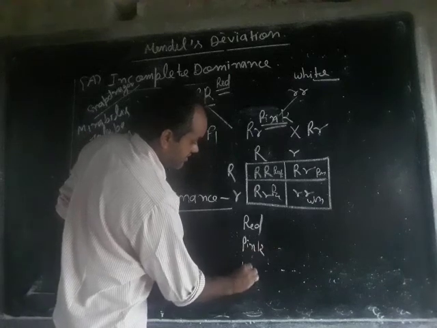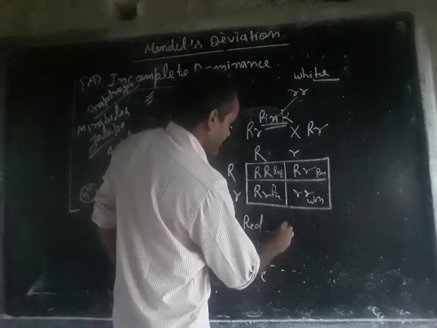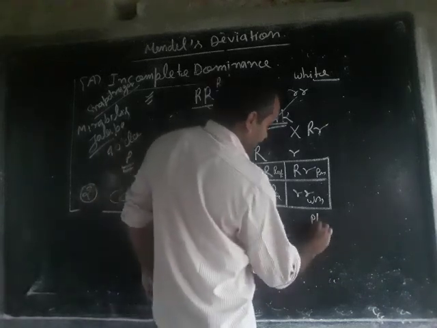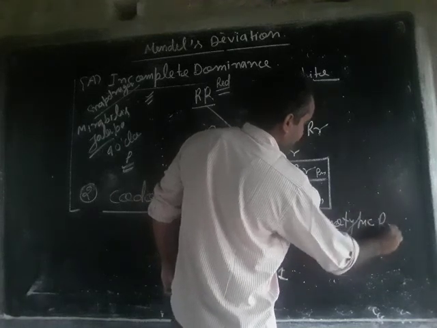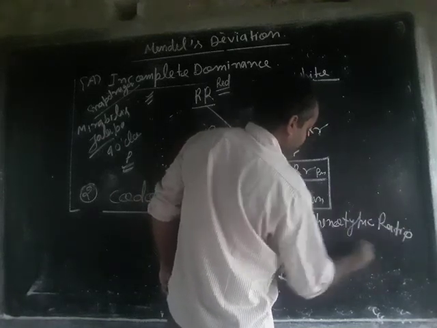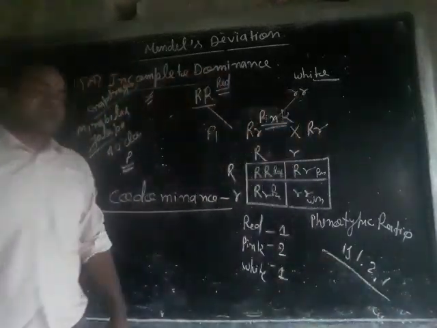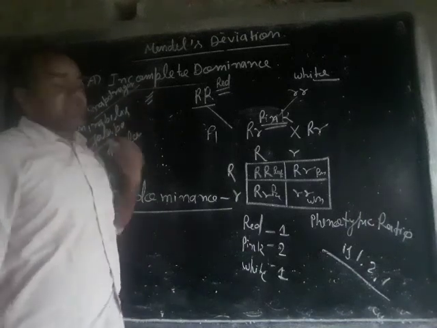The phenotypic ratio is 1 is to 2 is to 1. This is a new phenotypic ratio which is produced in incomplete dominance.